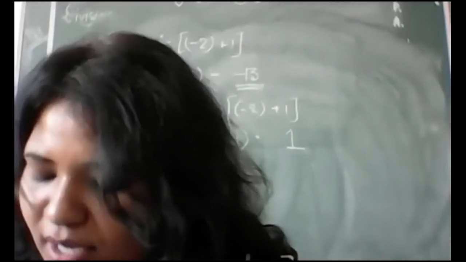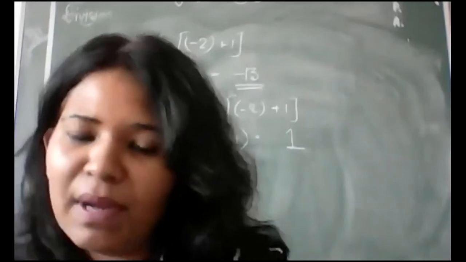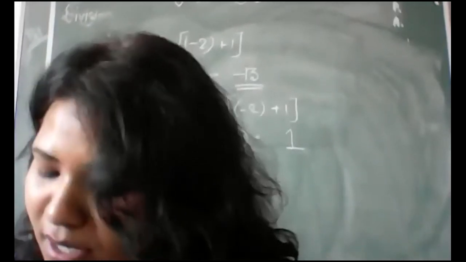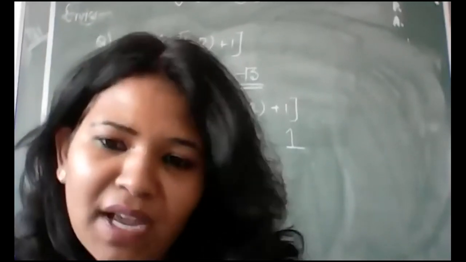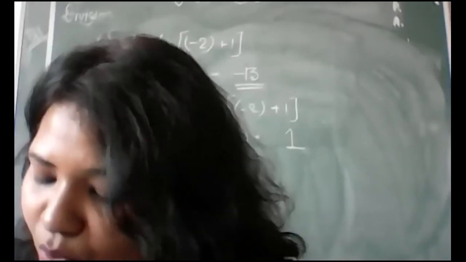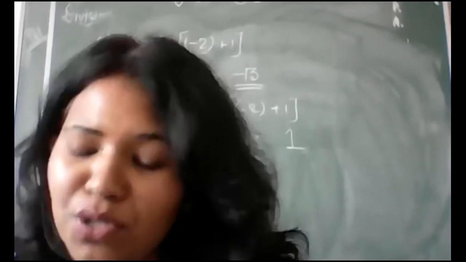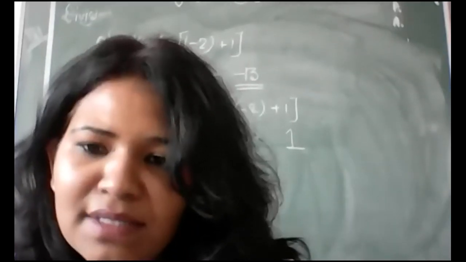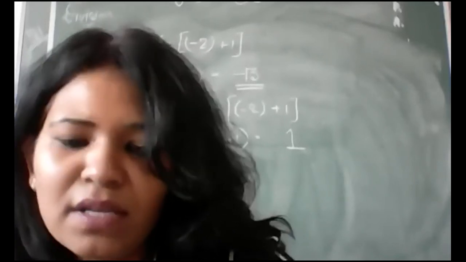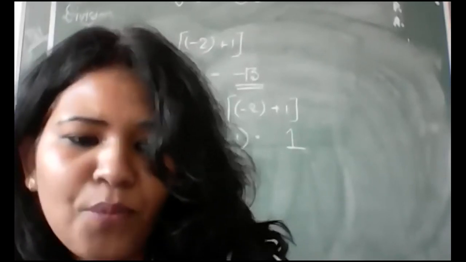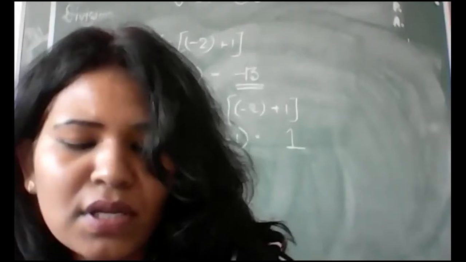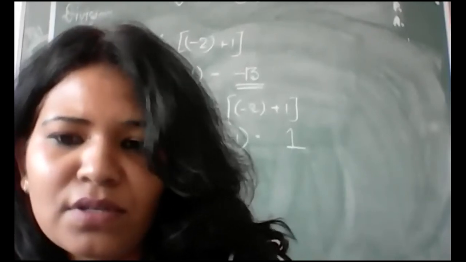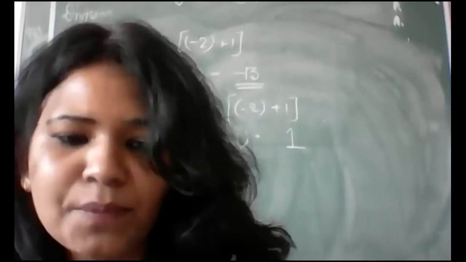Now coming to the second one, minus 75 divided by which number to get minus 1? Here the answer will be only 75, because you want minus 1 in the answer. So remember, in the second option, your answer will be only 75. The first one will be positive 1. Second one is 75 only.